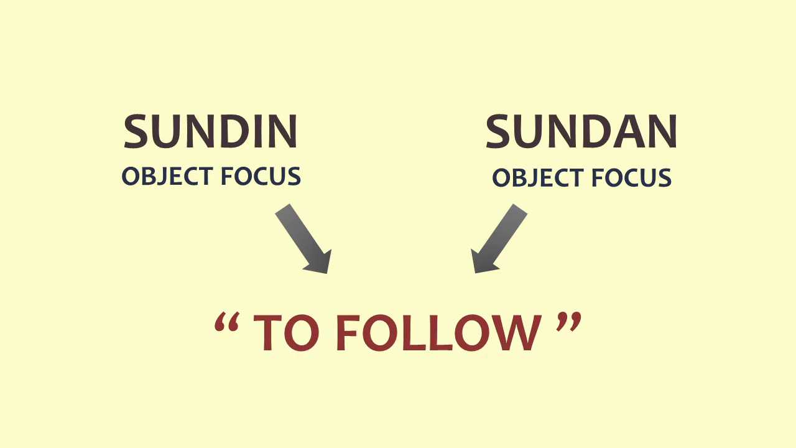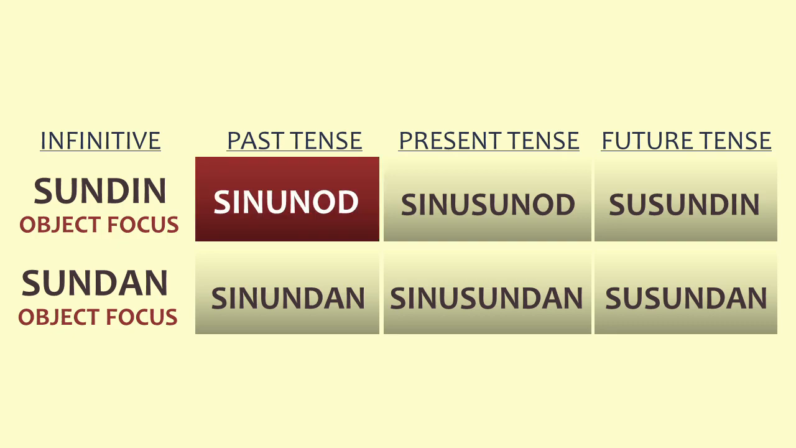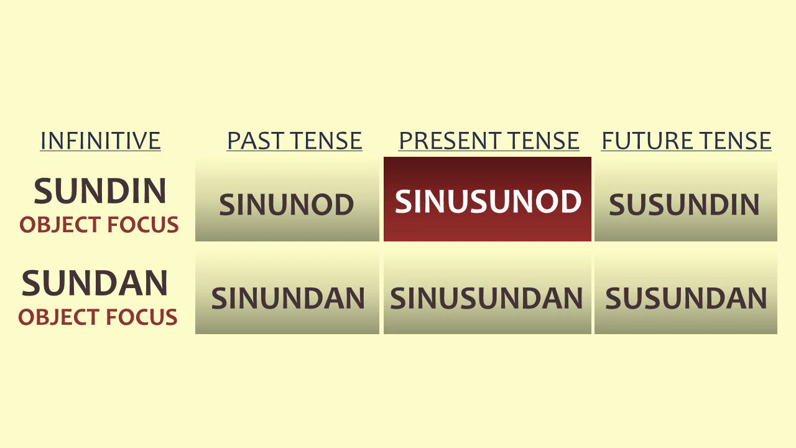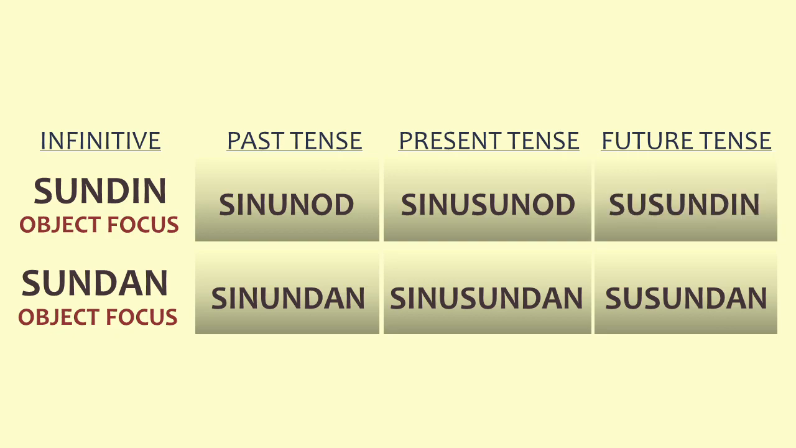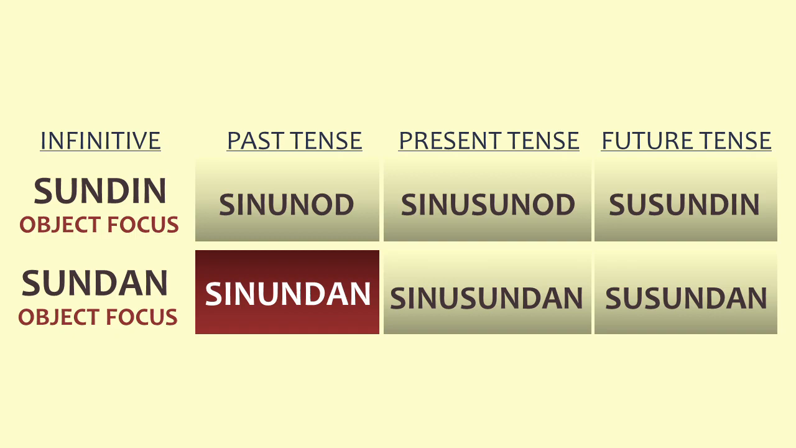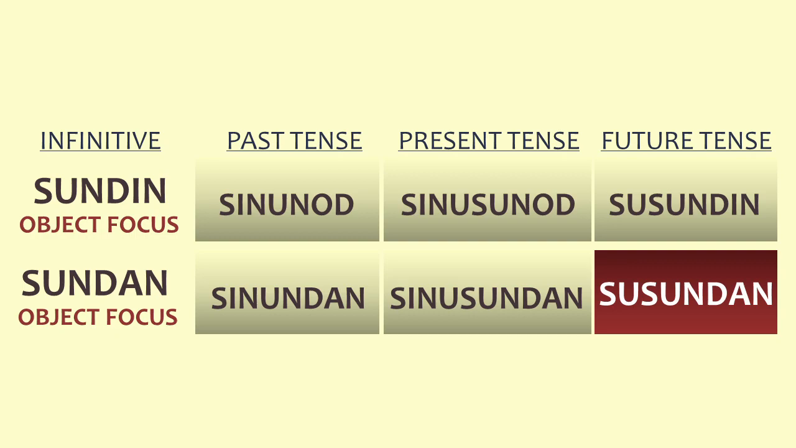For those who have seen my previous videos, you already know what I mean, as I have talked about this so many times already. But for those who have not seen those videos, I will show you later what I mean. First, let me read to you their past, present, and future tenses. For SUNDIN, the past tense is SINUNOD, present tense SINUSUNOD, and future tense SUSUNDIN. For SUNDAN, the past tense is SINUNDAN, present tense SINUSUNDAN, and future tense SUSUNDAN.